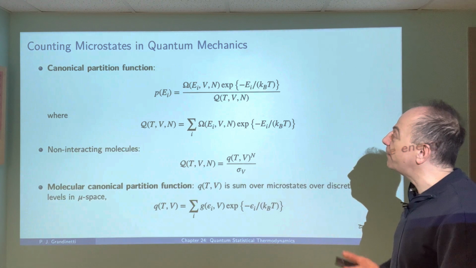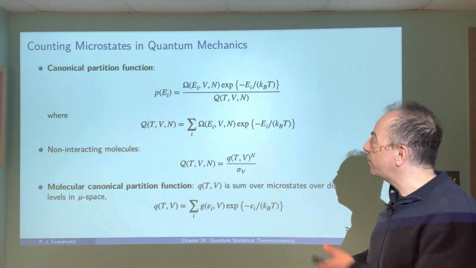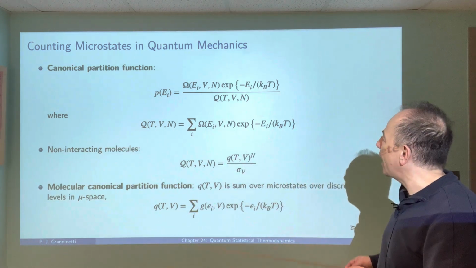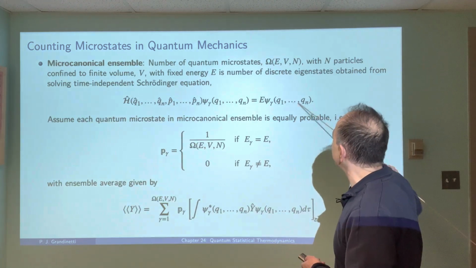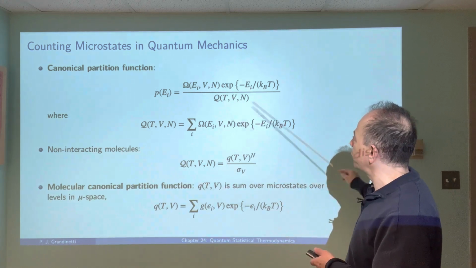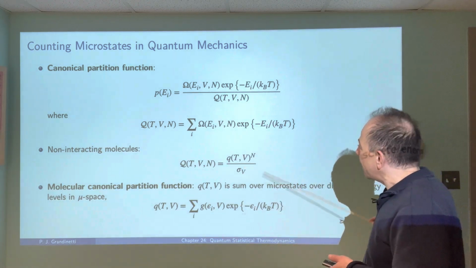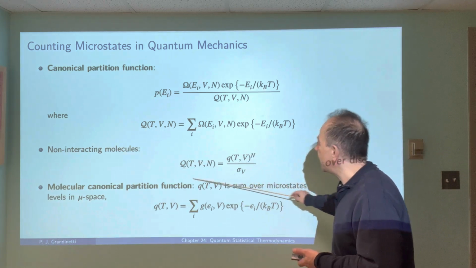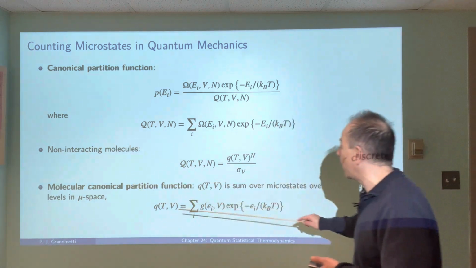When we move on from the microcanonical ensemble to the canonical ensemble, we can get a partition function with pretty much no change. So we have exactly the same equations, but we're going to take the counting that we did here, and we're just going to use that microcanonical partition function in our canonical partition function, and everything remains the same. And when we get to non-interacting molecules, then we can write the canonical partition function in terms of a molecular canonical partition function.